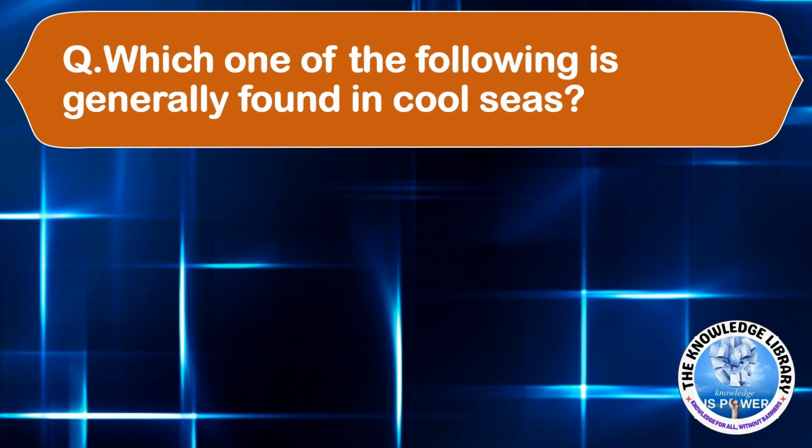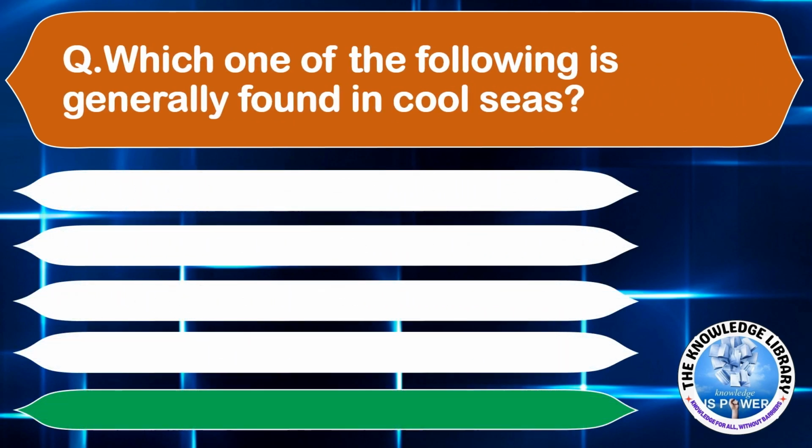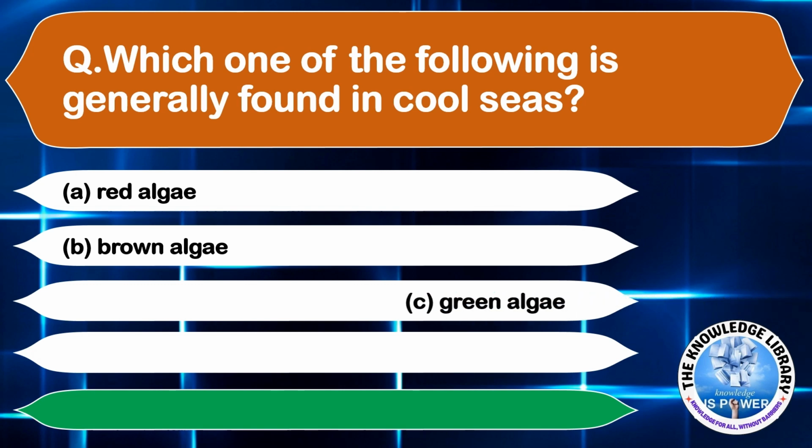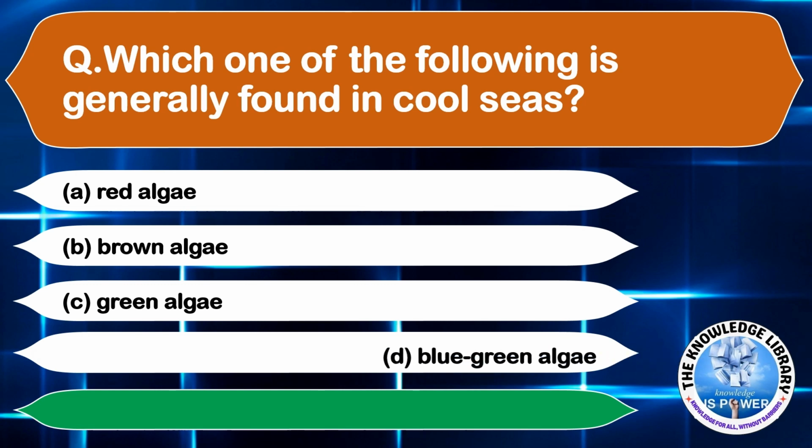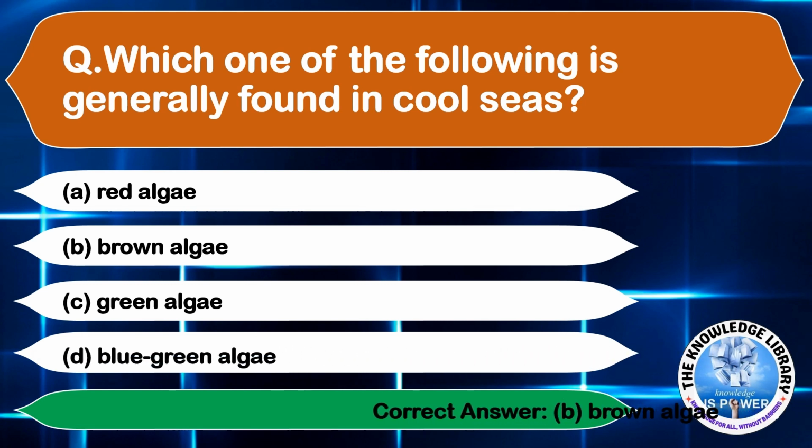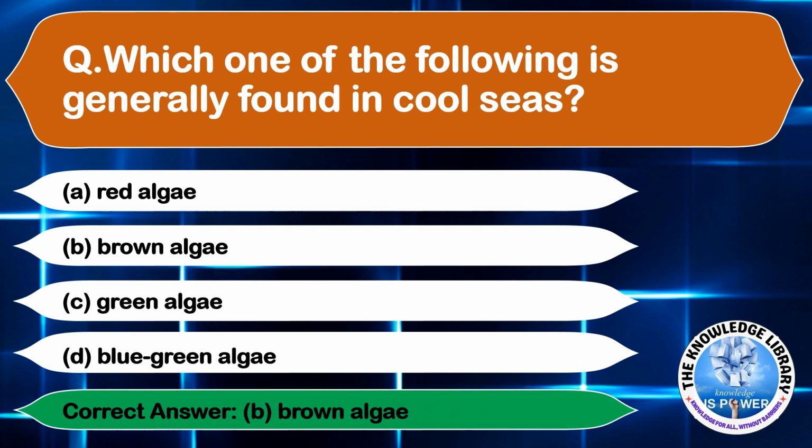Which one of the following is generally found in cool seas? Option A, red algae, option B, brown algae, option C, green algae, and option D, blue-green algae. The correct answer is option B, brown algae. Moving on to the next question.